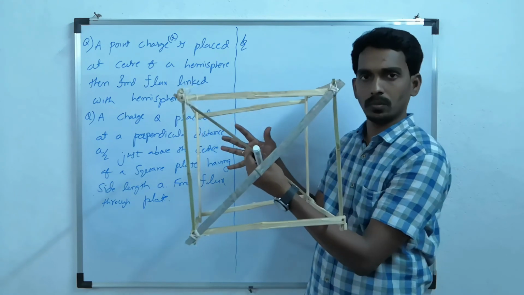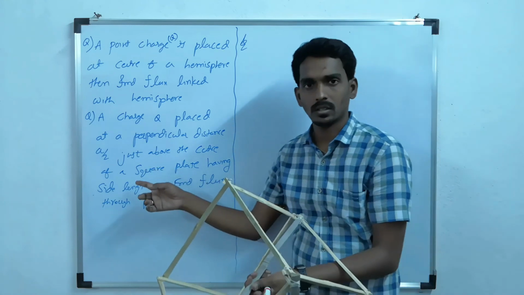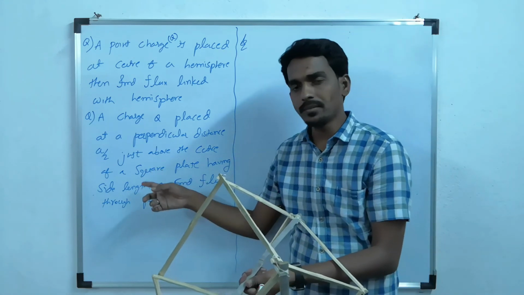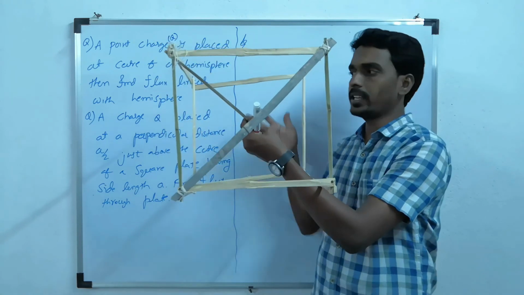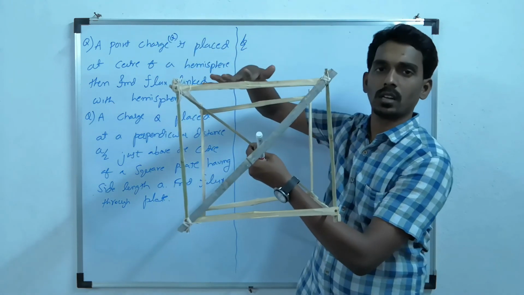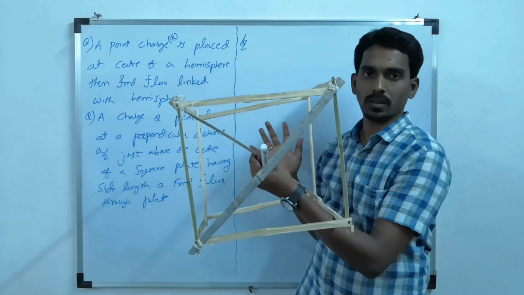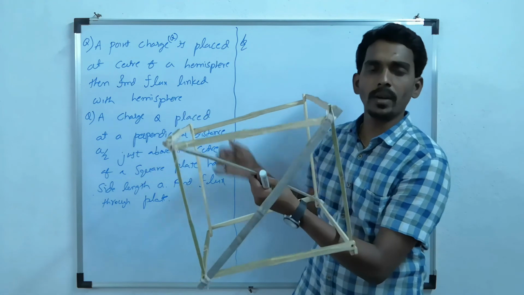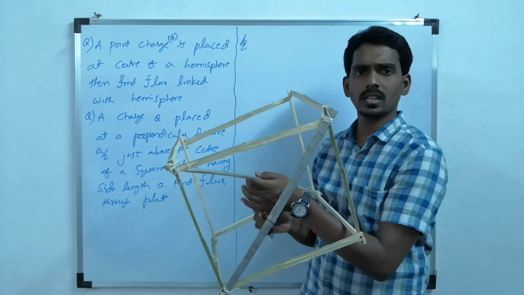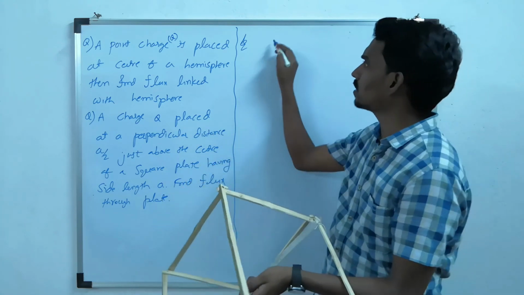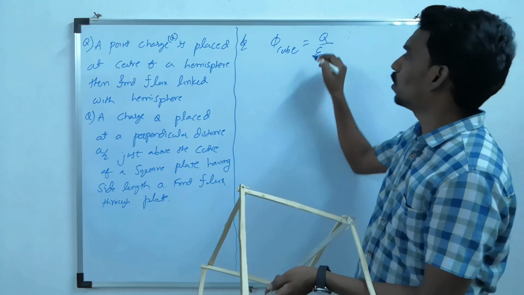Of course there is no cube, but you imagine one cube with one of its sides as this given plate, and you imagine 5 more surfaces, so that this is now a closed Gaussian surface. Now how many faces are there? 6 faces.